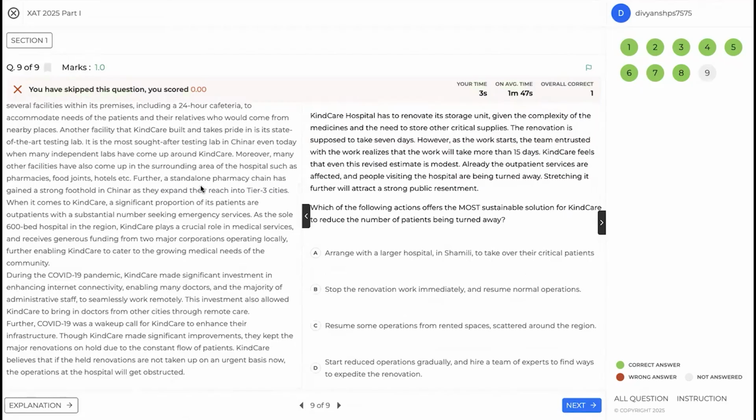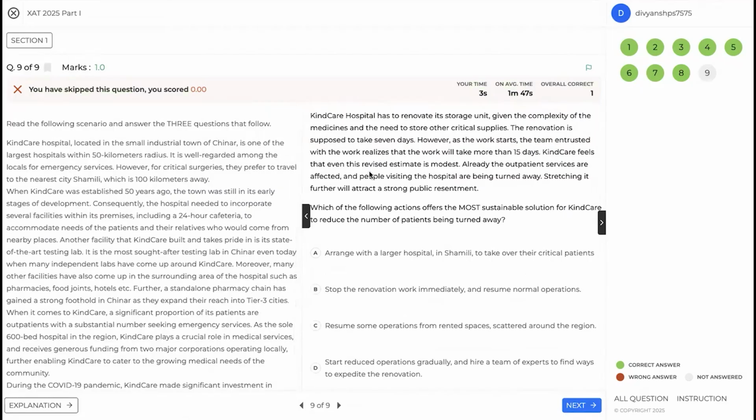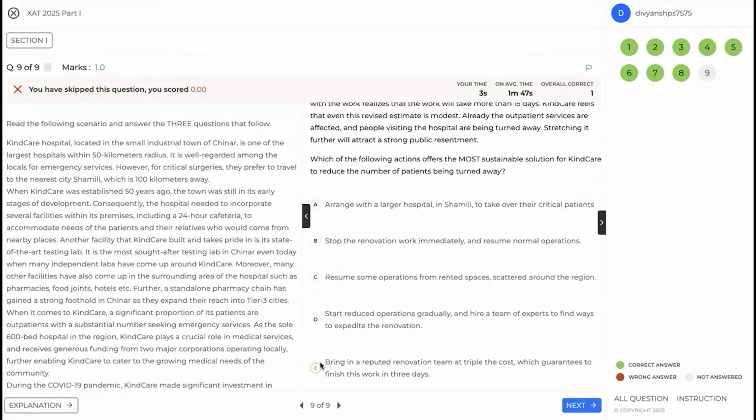In this entire passage, has it ever been said that Kind Care Hospital is concerned with the profits, with the costs? And this is a good mental note for you as well, that in situations where safety is concerned, cost is very often deprioritized by quite a big margin. So the answer for this question will be E.